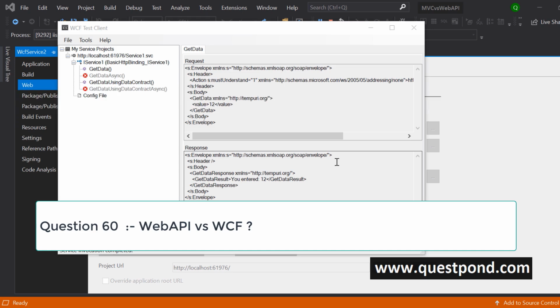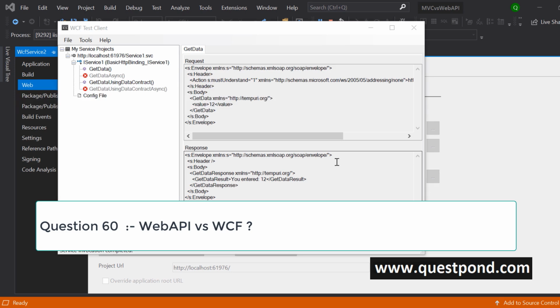What's the difference between WCF and web API? Now, WCF is a legacy technology, or I'll say it was launched during .NET 3.0 framework. So in case you are a fresher, in case you have 1 or 2 years of experience, probably you can get away from this question by saying that you never worked with WCF. But people who are seniors, people who have worked at least 5 or 6 years with .NET framework, you should be able to answer something around WCF and web API.